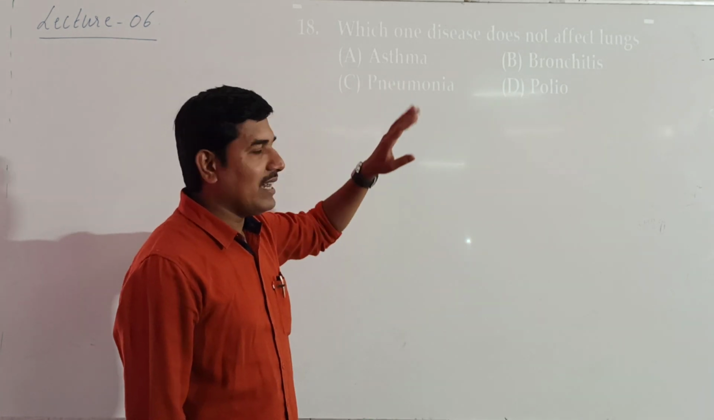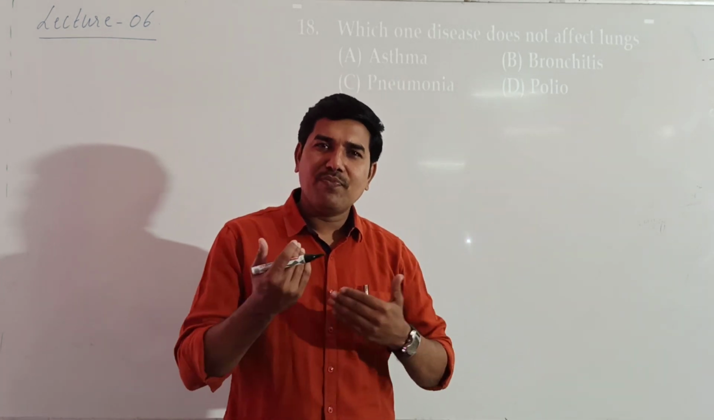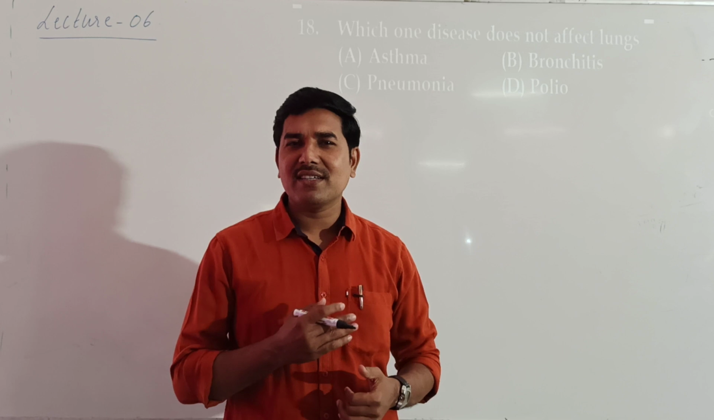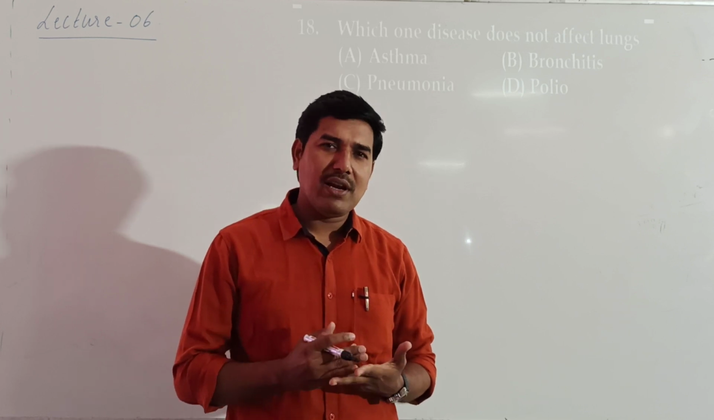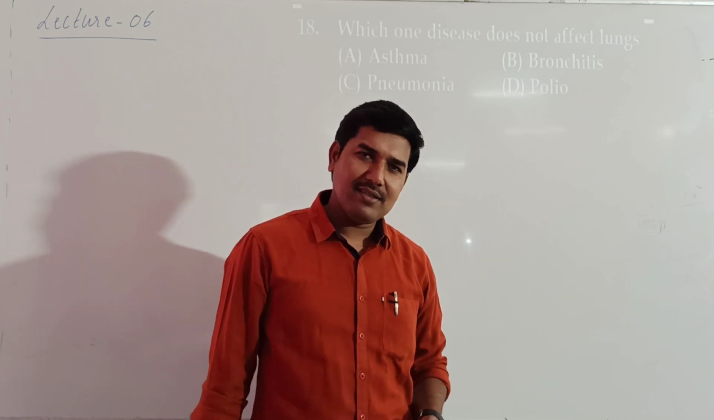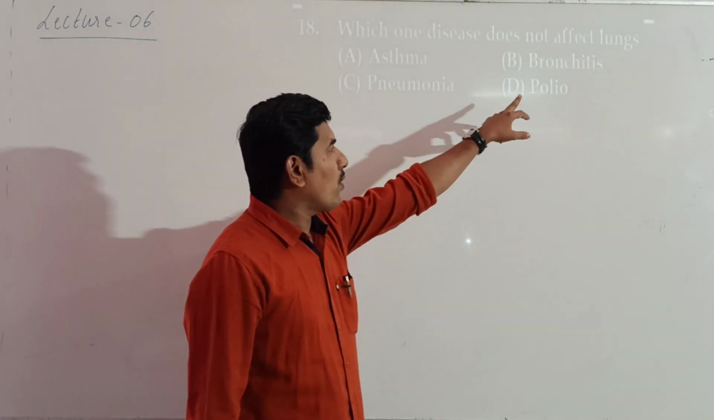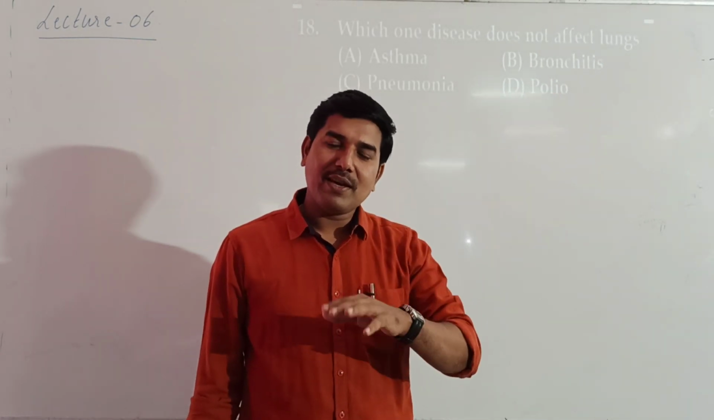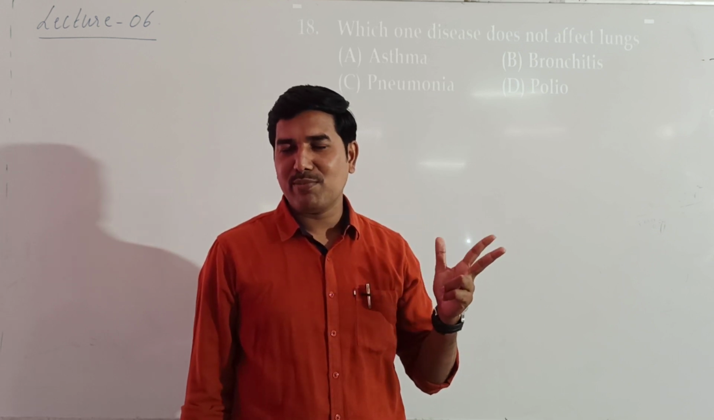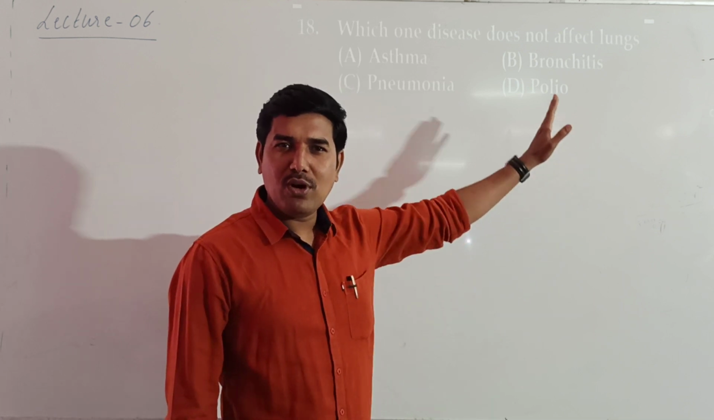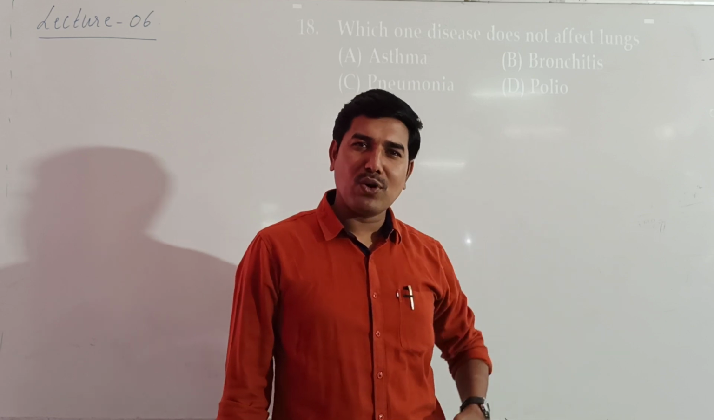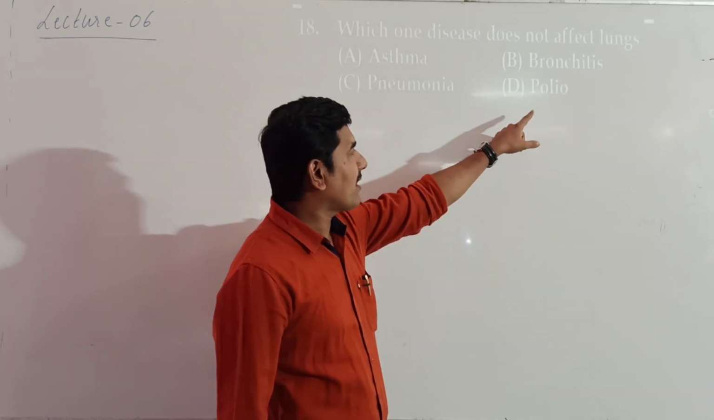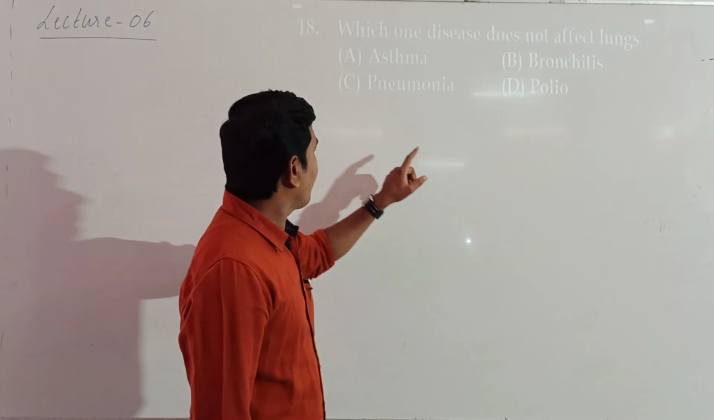So asthma affects the lungs due to prolonged allergy, like dust allergy, pollen allergy, animal feather or dander. Then bronchitis. Bronchitis is an infection of the bronchus, either the primary bronchi, secondary bronchi, tertiary bronchi or bronchioles. Infection of the bronchus is called bronchitis. Again, it is connected to the lungs.